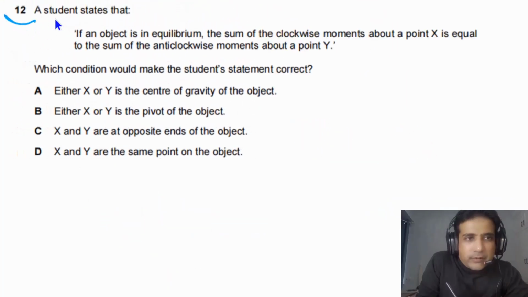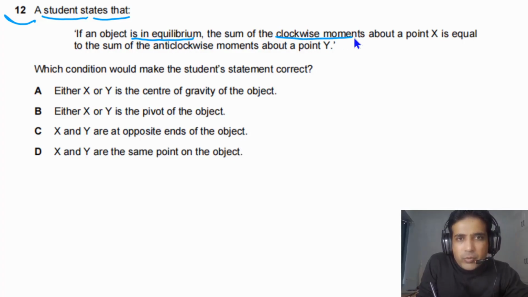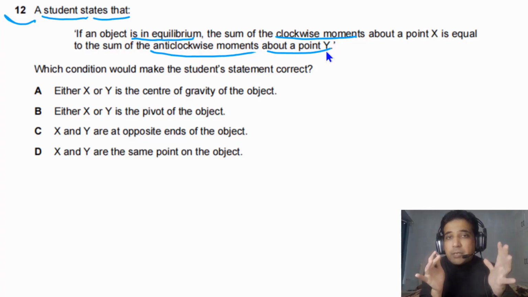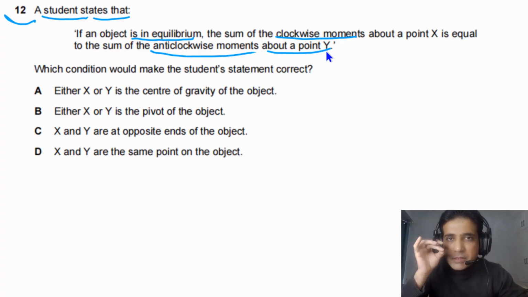For question number 12, it is given to us, a student states that if an object is in equilibrium, the sum of clockwise moments about point X is equal to the sum of anti-clockwise moments about a point Y. So in this case, the object cannot be in equilibrium. An object is in equilibrium if the sum of clockwise moments and the sum of anti-clockwise moments about the same point are equal.